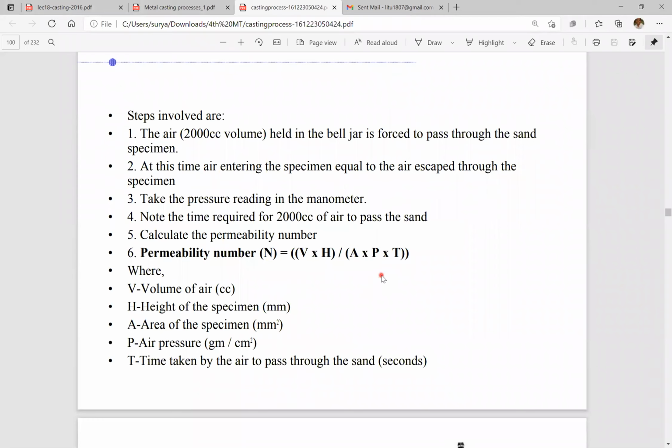Generally, what is the calculation? This is the calculation of the permeability number. Generally, we take a 2000 cubic centimeter volume of air.